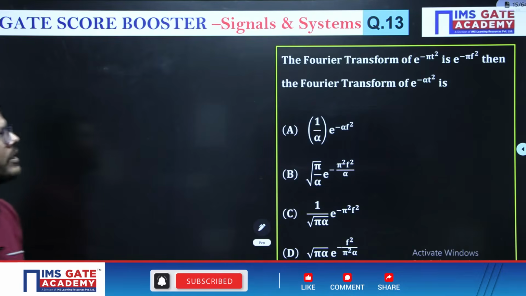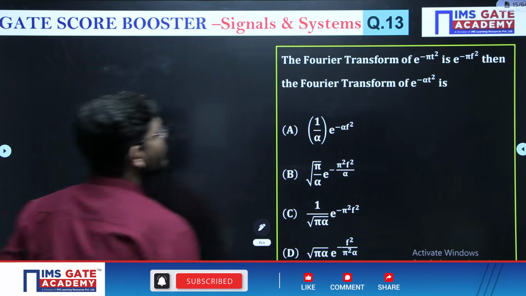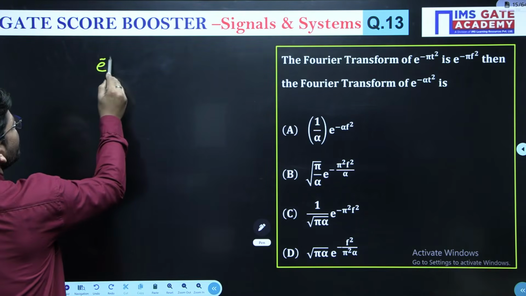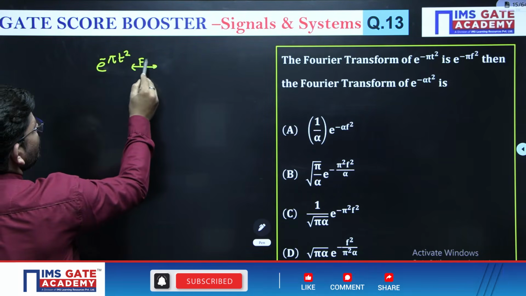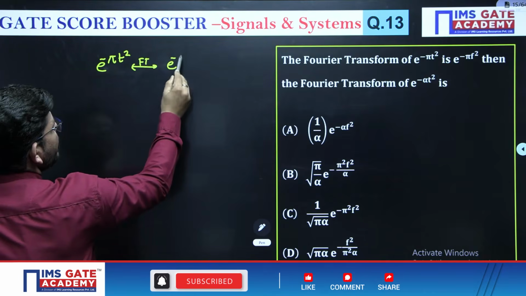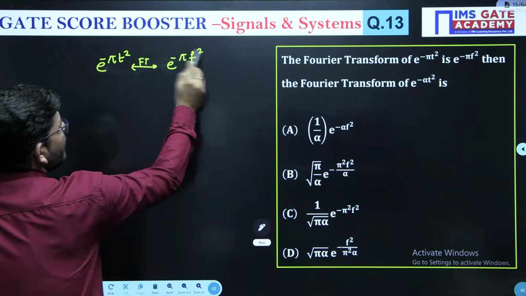Okay, now see this question. The Fourier transform of e to the power minus pi t square is e to the power minus pi f square.